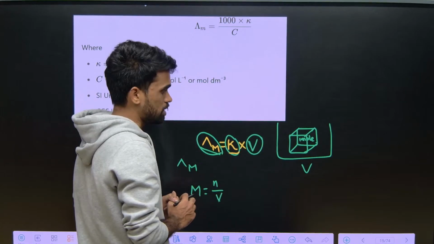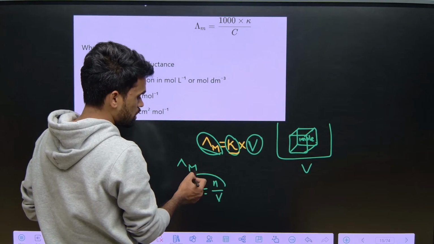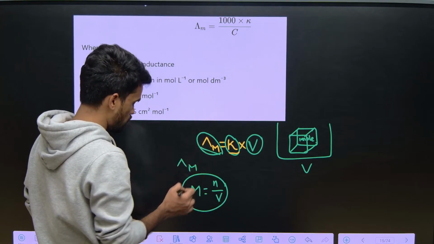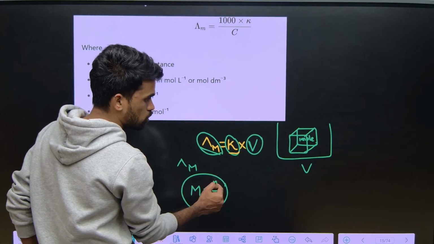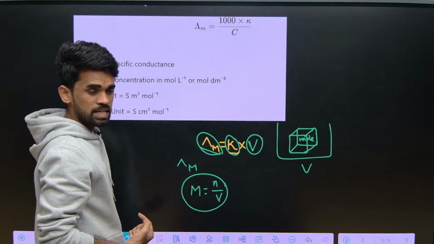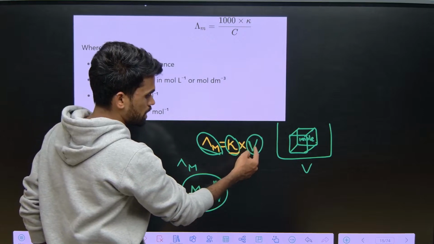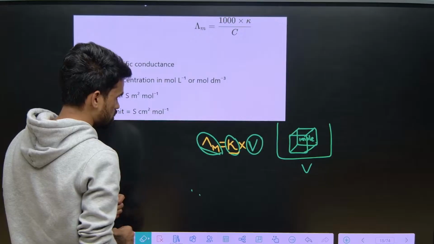So now what I am saying here is that you are expressing the concentration in terms of molarities. So the number of ions formed from 1 mole of electrolyte present in this V volume of this electrolytic cell can be taken like this. Right, so you can say lambda M is equal to K into V.